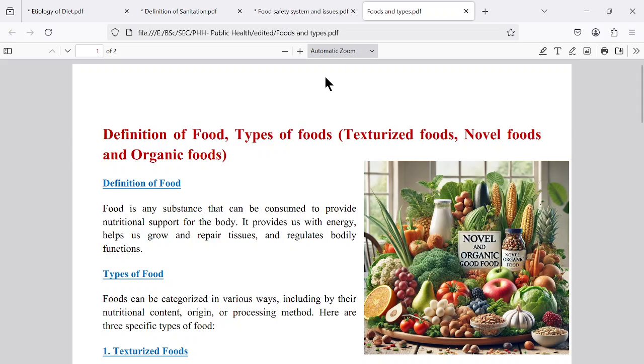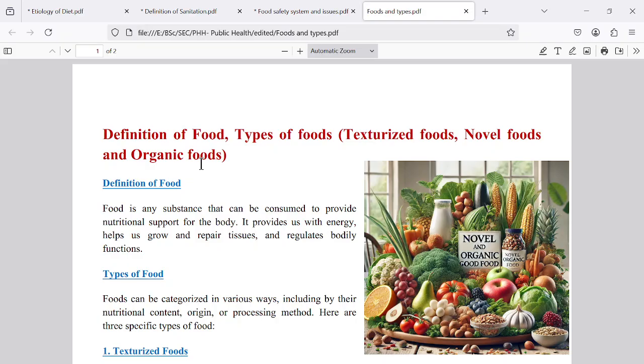Welcome to another important topic: the types of food. What do types of food mean? We already discussed carbohydrates, proteins, and lipids. No, not like that. Types of food in this discussion are texturized foods, novel foods and organic foods. What are texturized foods? Whatever the food material, proper sanitation should be maintained and it should become a balanced